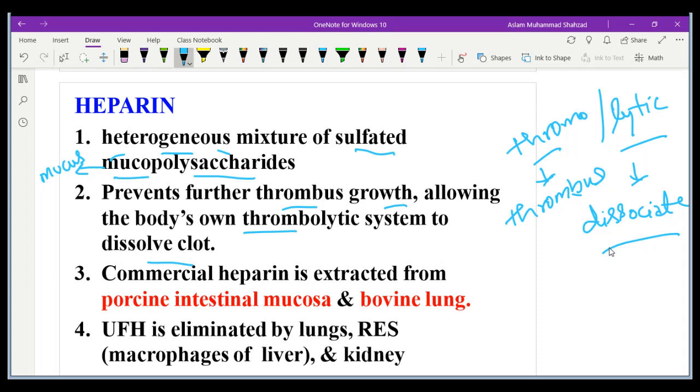Commercially, I already mentioned it can be extracted from animals. So it can be extracted from porcine intestinal mucosa, or bovine lung is another source for extracting the heparin.